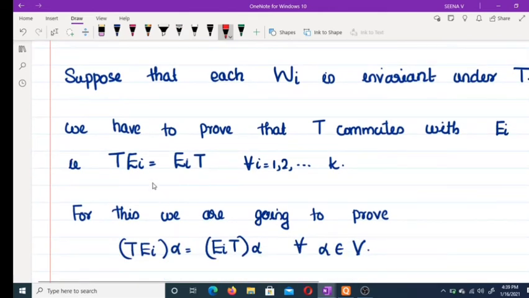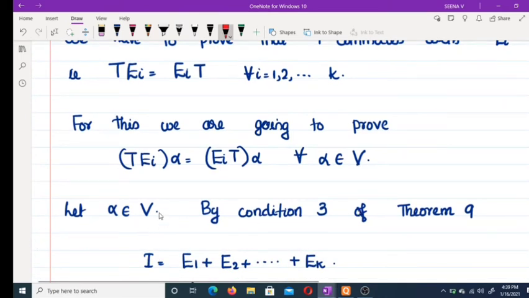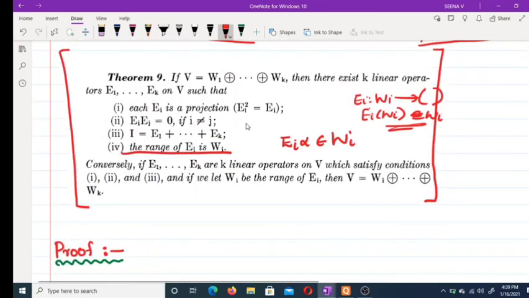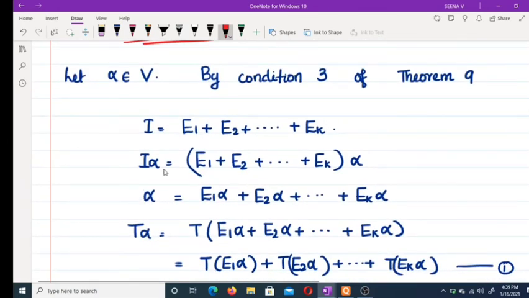For this we have to prove T Ei of alpha equal to Ei T alpha for every alpha belonging to V. So you choose some alpha belonging to V. By condition 3 of theorem 9, I equals the sum of the Ei, so I alpha, which is alpha, is equal to E1 alpha plus E2 alpha plus etc. plus Ek alpha.